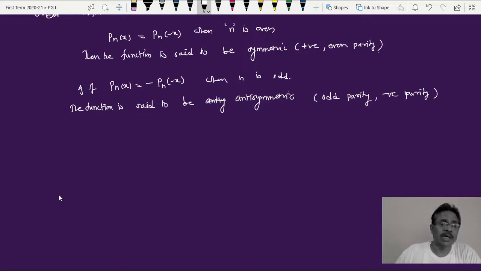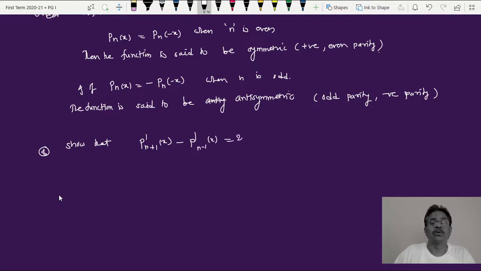Okay, and now there are two more derivations I am giving here, 7 and 8. You can take them directly from the book. We are not going to discuss this here. Show that P'(n+1)(x) minus P'(n-1)(x) is equal to (2n+1) into Pn(x). This is an exercise for you.